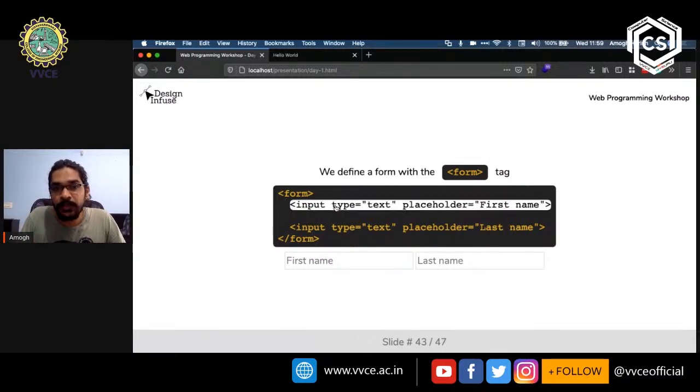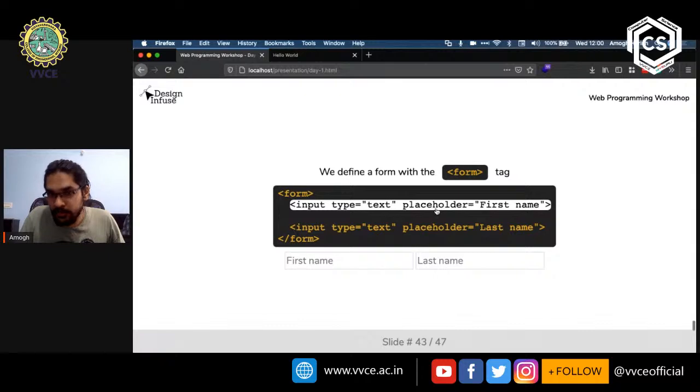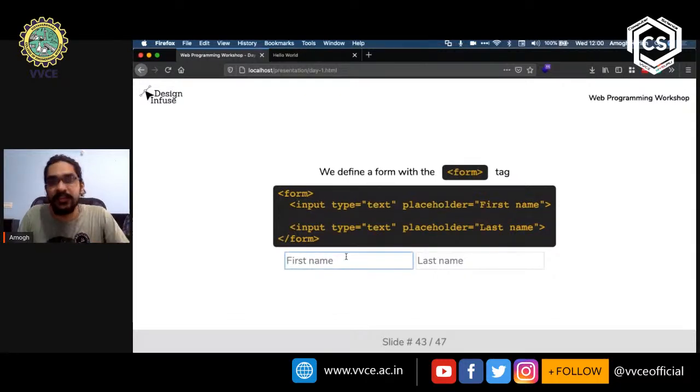In this example, we have an attribute called type, which has a value of text. This lets the browser know that I want you to show the user a text field, and I want him to type into it. And then we have another attribute called placeholder, which has a value of first name. You might wonder what that looks like. This is what it's going to look like. This is a text field, and notice that we have said placeholder is equal to first name, so that is what it displays.